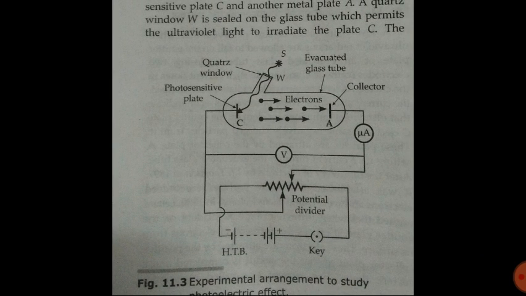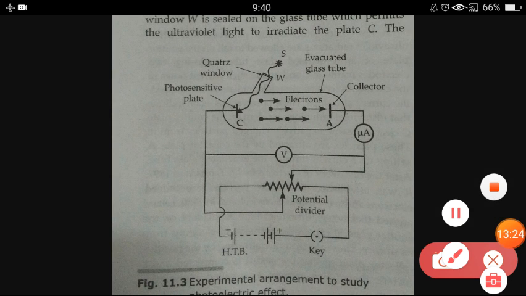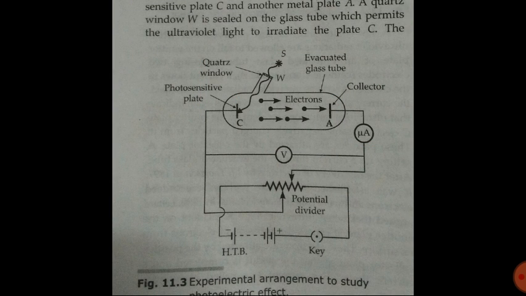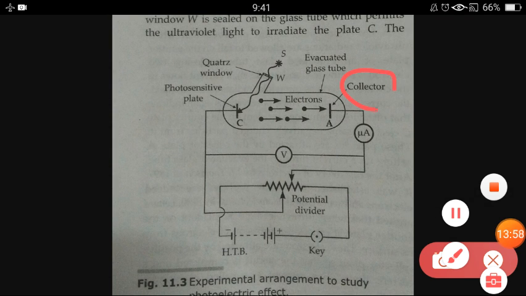Here in front of you, you can see this is the arrangement for that study. This is an evacuated glass tube. Evacuated means inside the glass tube nothing is there, that means we have created a vacuum. Inside are two electrodes, cathode and anode. Cathode is connected to the negative terminal of the battery and anode to the positive. So cathode will release the electrons and anode will collect them. That's why anode is called the collector here.